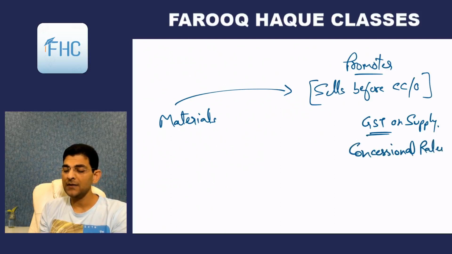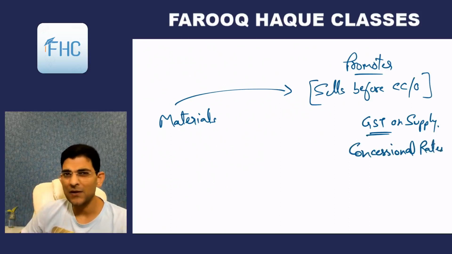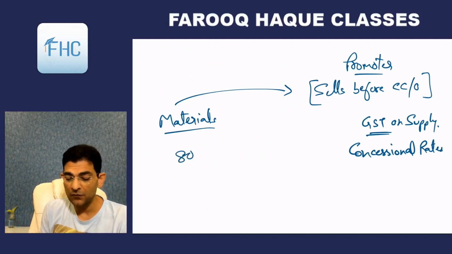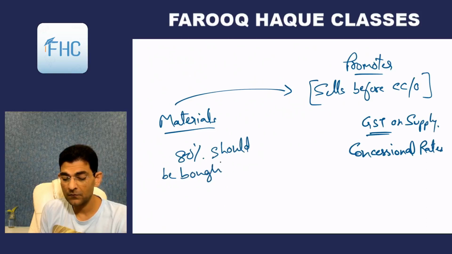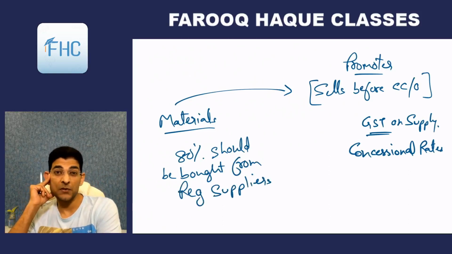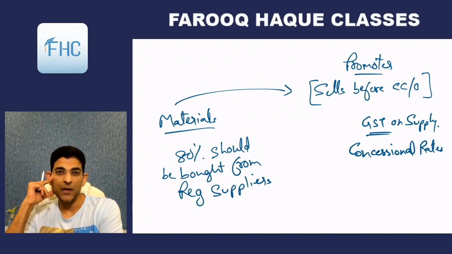From 1/4/19 he is allowed to pay tax at some concessional rate, but one of the conditions for this is that 80% of this material should be bought from registered suppliers. Up to 20% you can buy from unregistered suppliers also, like some building material is coming in, some steel and so on and so forth.